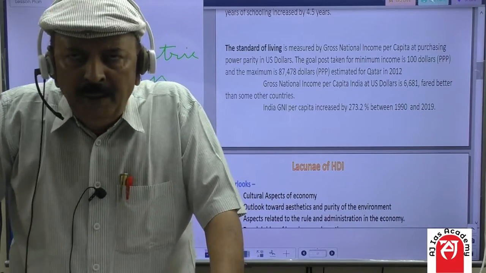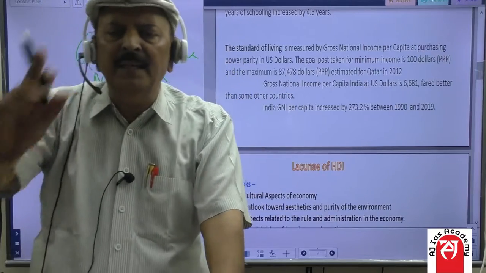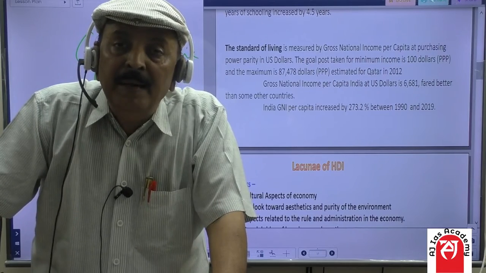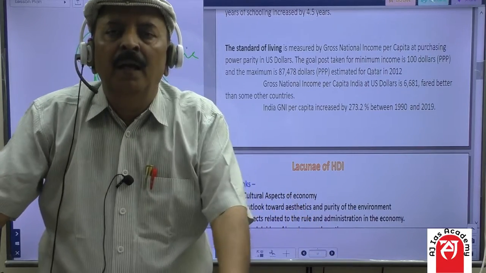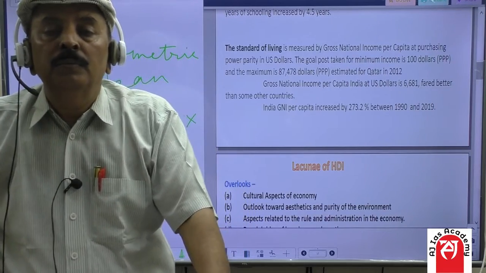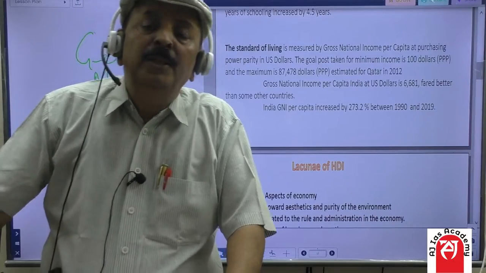You might be knowing that from 1980 to 2010, for 30 years, the growth rate of China was around 10%. And that's why the Chinese economy went so much bigger in comparison to the Indian economy.